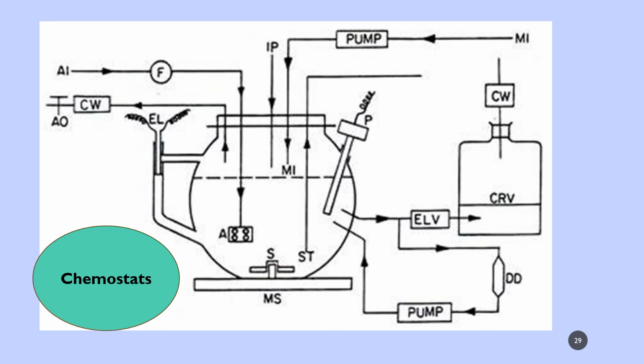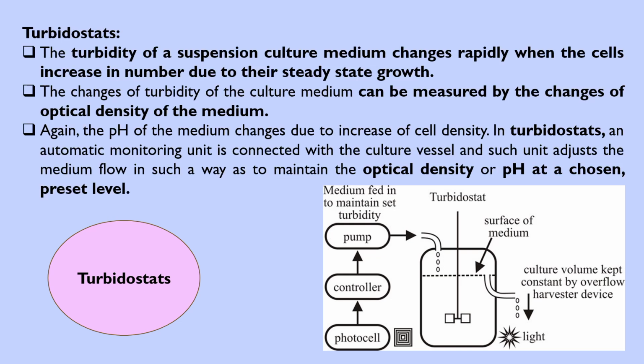In this cell suspension culture method, you can see the round bottom wide flask with a magnetic stirrer and a probe for sampling. Pumps are there for pumping in the new suspension, and pumps are also present to remove the solutions by suction. Aeration is done with sterile circulation. Now, turbidostats in the continuous process.